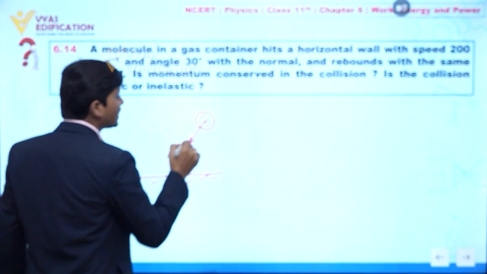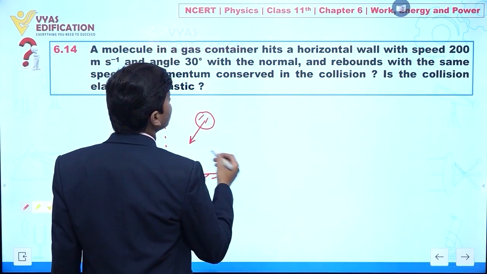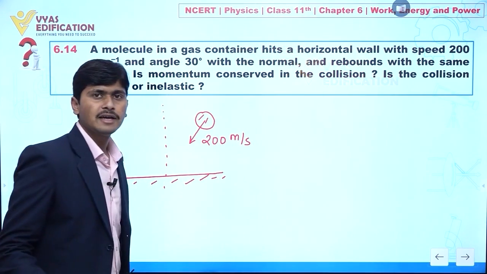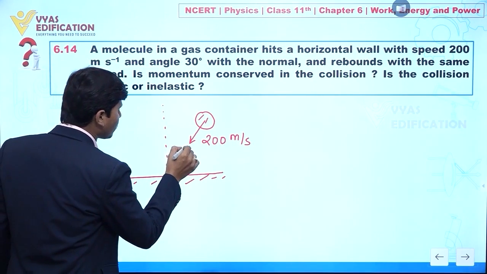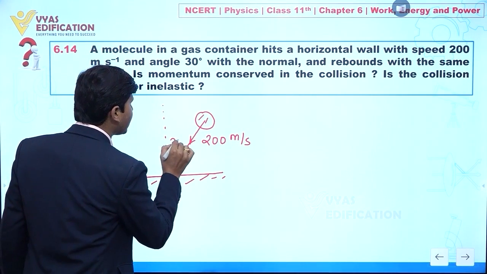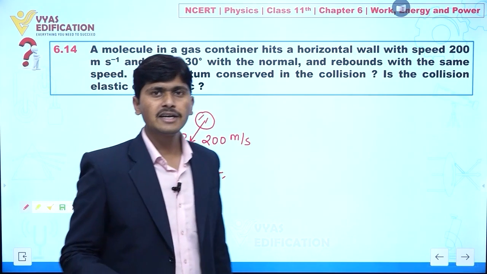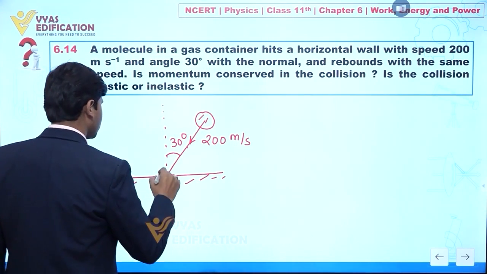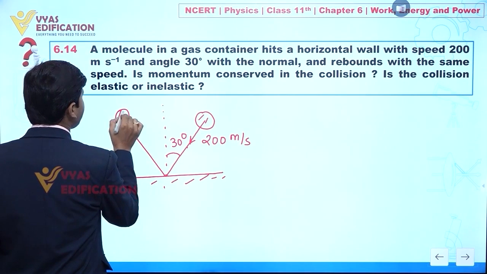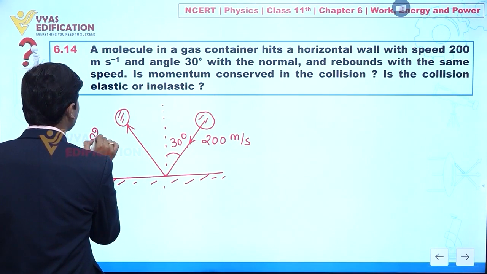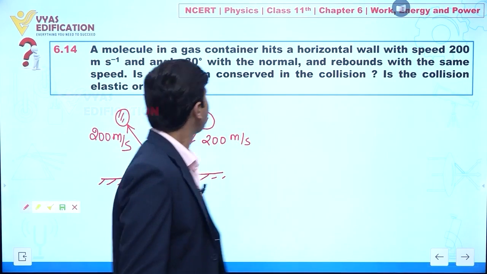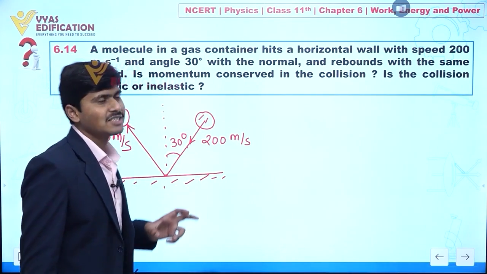This molecule is moving in this direction with a certain speed, given as 200 meter per second. It is making an angle of 30 degrees with the normal. When it strikes this point, it makes an angle of 30 degrees, and it rebounds with the same speed. So we can see it is rebounding in this direction with the same speed, 200 meter per second. Now we have to find, is momentum conserved in this collision?